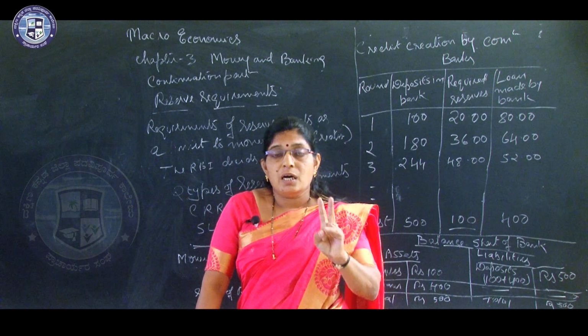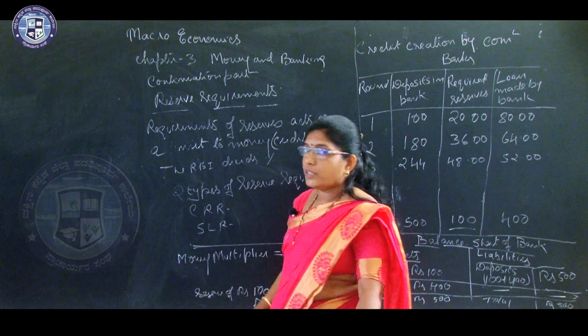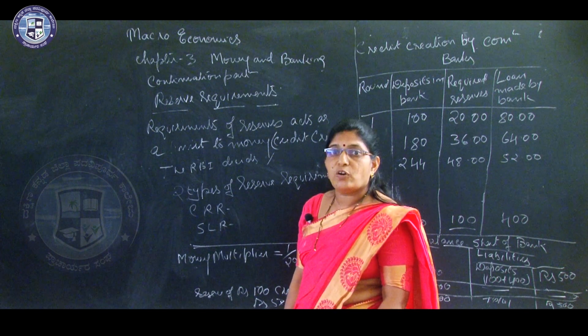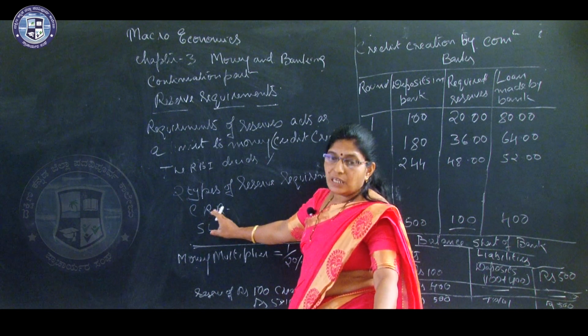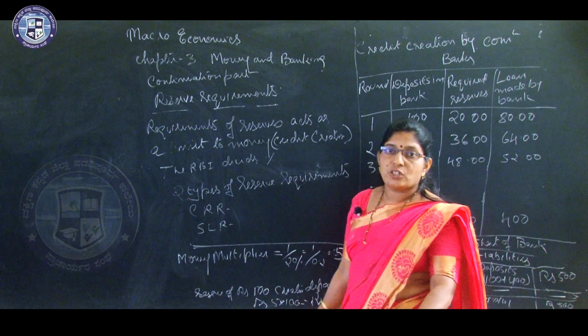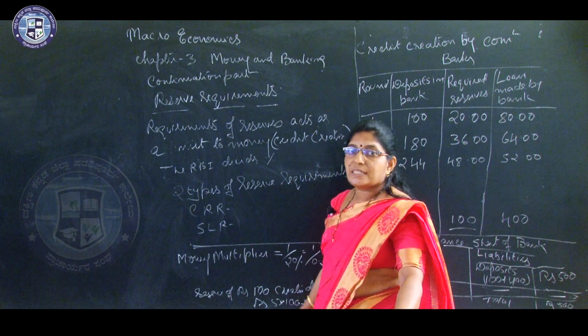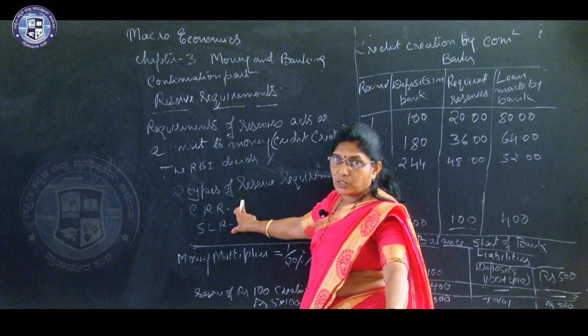So, there are two types of reserve requirements which are decided by the Reserve Bank of India. Two types: one is CRR, that is cash reserve ratio, and the other one is SLR. So, what do you mean by CRR, students?